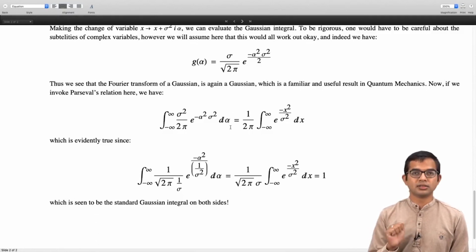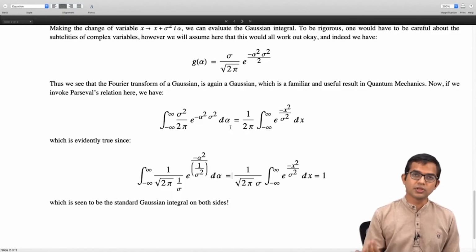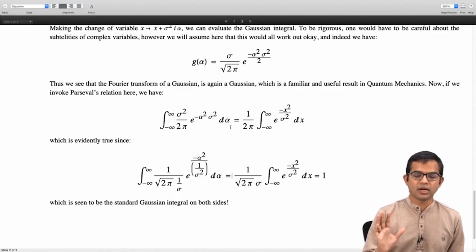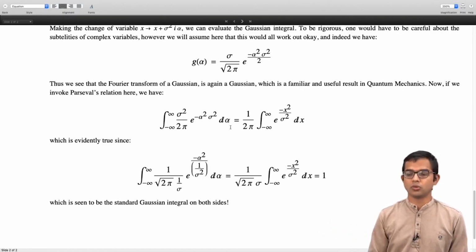But the result that the Fourier transform of a Gaussian is a Gaussian, and therefore the inverse Fourier transform of a Gaussian is also a Gaussian, right, is of great importance, and it appears in all kinds of contexts including quantum mechanics. So that's all for this lecture. Thank you.